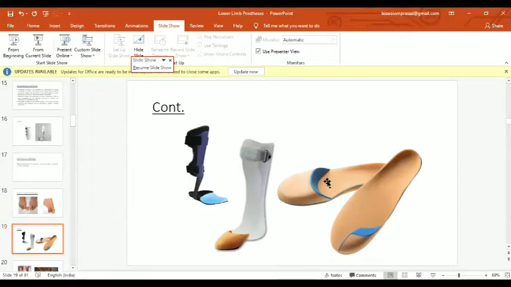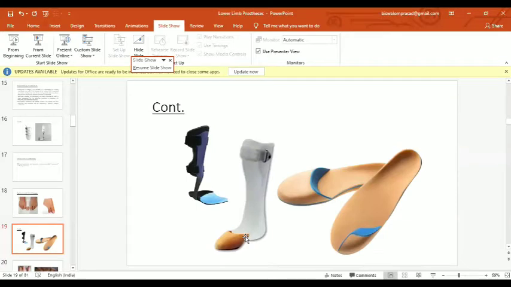For metatarsophalangeal disarticulation or transmetatarsal amputations, you can prescribe this. This is also incorporated with toe filler and UCBL.